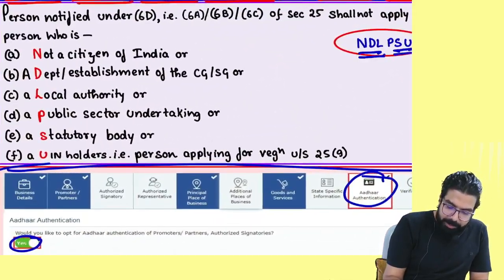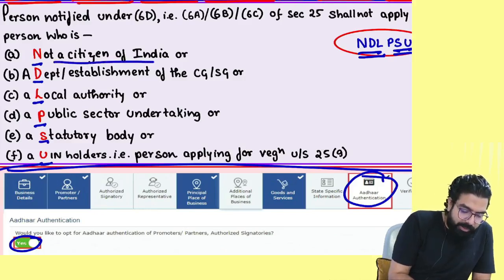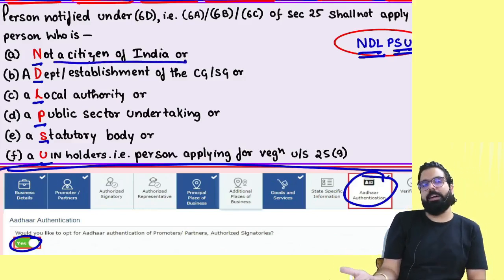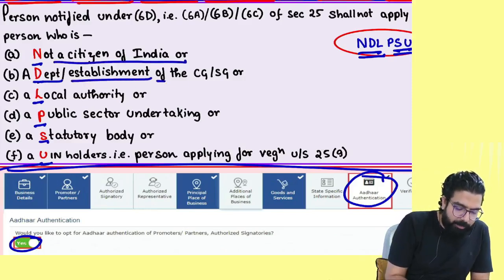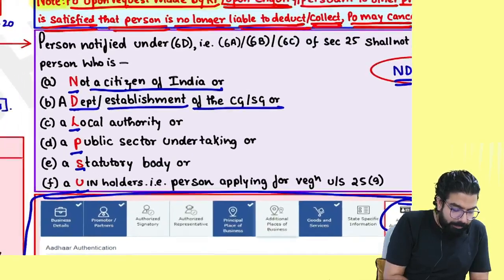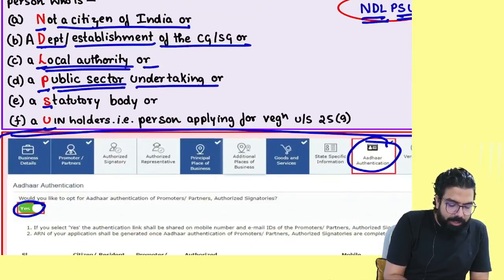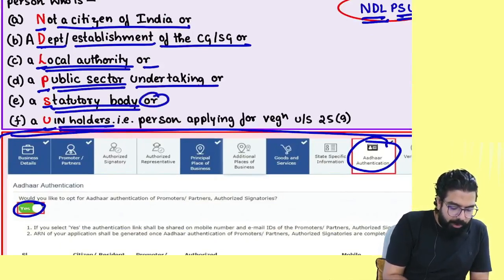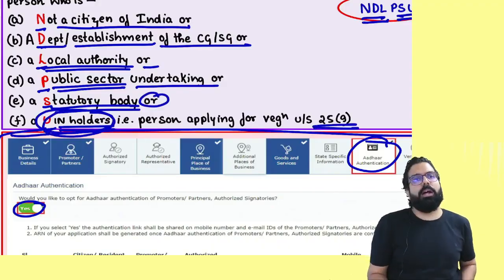New Delhi PSU. How will you remember? NDL PSU. N: if you are not a citizen of India, you don't have Aadhaar only, so Aadhaar authentication is not required. D for department or establishment of central government, state government. L for local authority. P for public sector undertaking. S for statutory body, or you are a person who has been granted UIN under section 25(9), then you are also not required to undergo Aadhaar authentication.